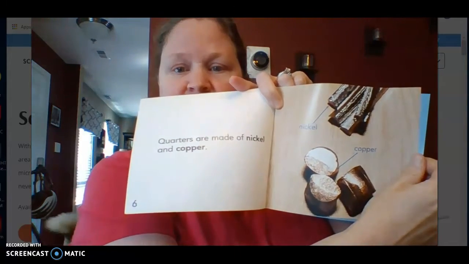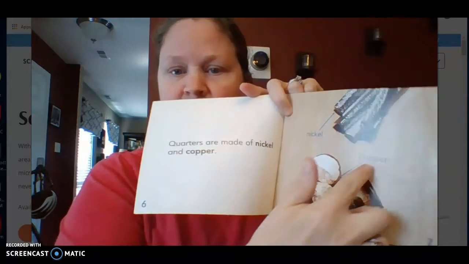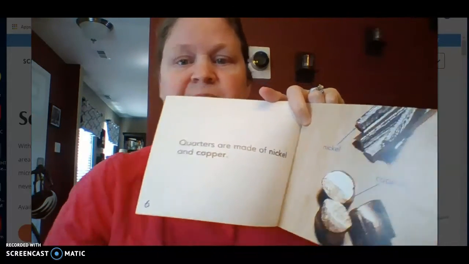And is this fiction or nonfiction? What do you think? It's going to be nonfiction. It's facts. And remember, it's got the real pictures in it instead of drawings. Another clue, a nonfiction text feature, is labels of our pictures. All right, let's read about quarters.